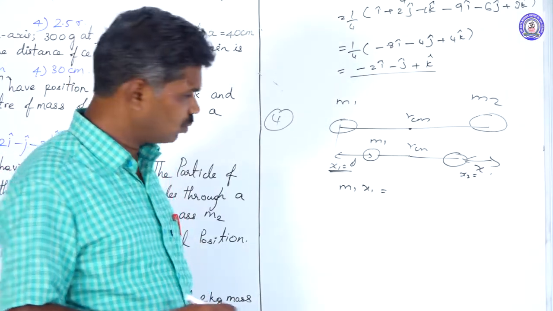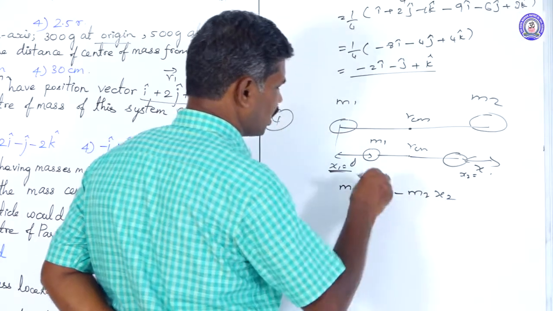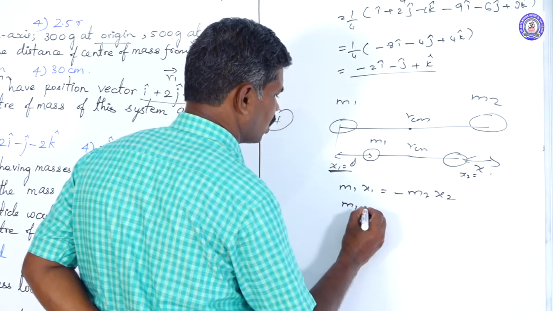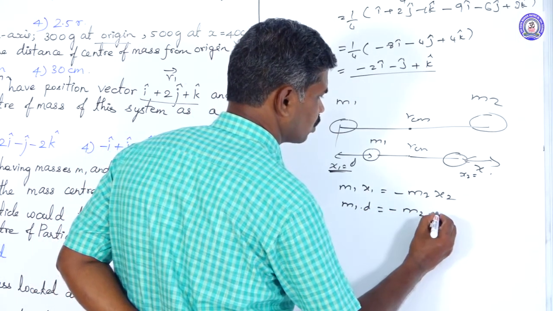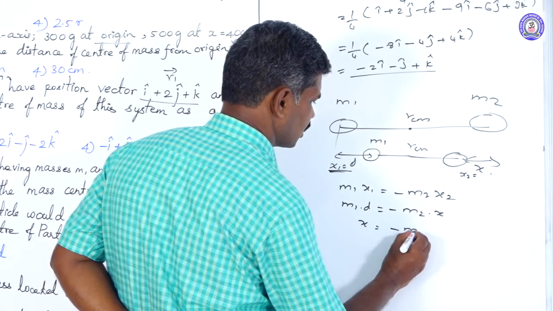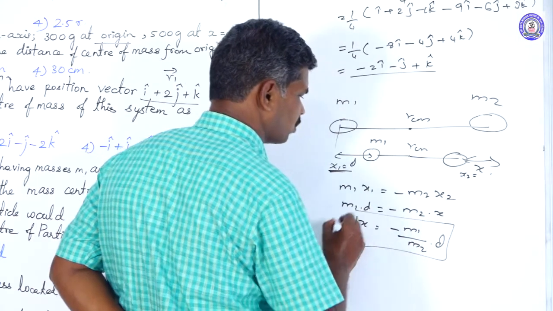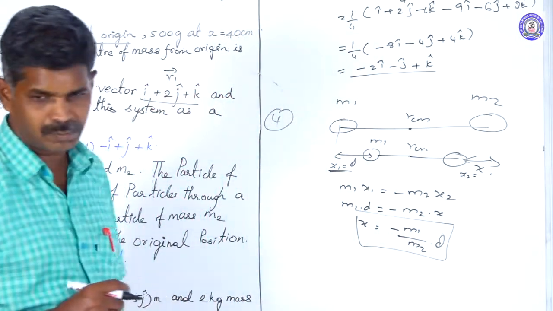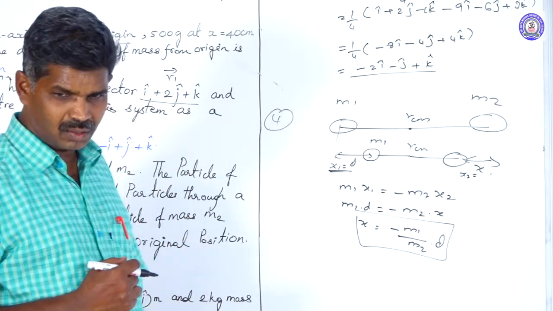So m1 x1 equals minus m2 x2. Substituting, m1 into d equals minus m2 into x, then x is equal to minus m1 divided by m2 into d. Magnitude alone means m1 by m2 into d. Including the direction, we substitute that minus.